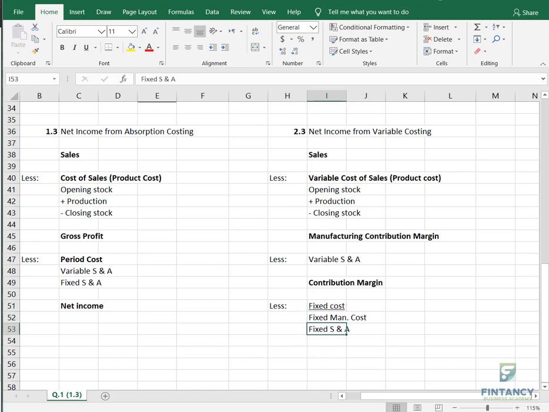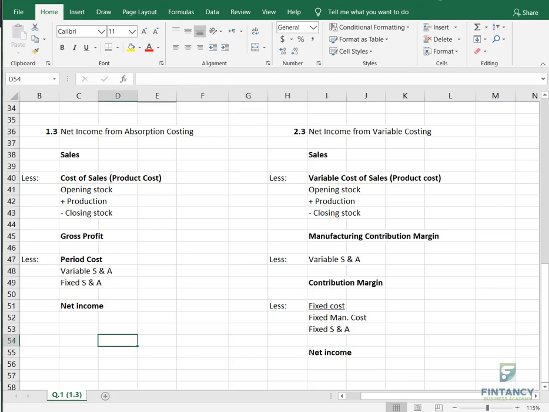So in totality you can flush them out. This is called flushing out in the same period in totality. That's why it's called period cost, because nothing out of this amount will go to the next period. Okay, and then finally you will get your net income.